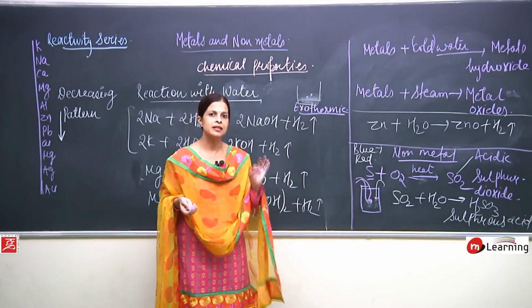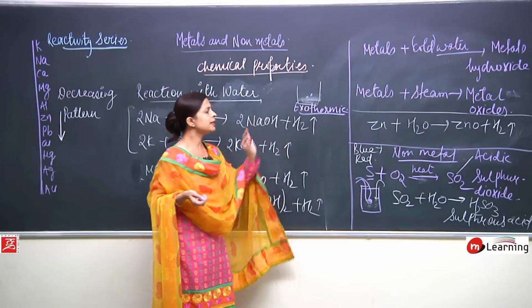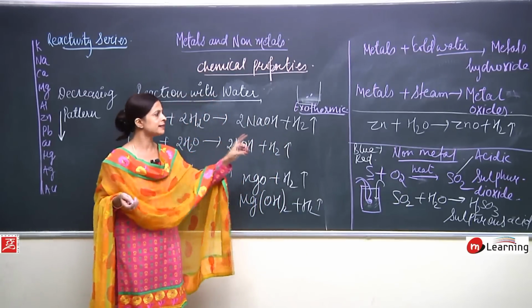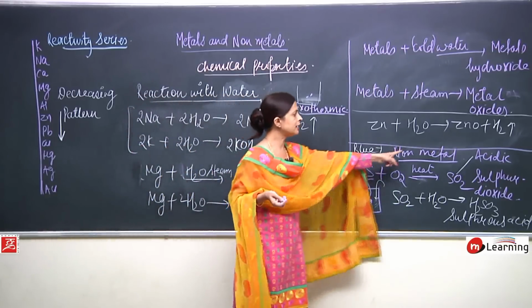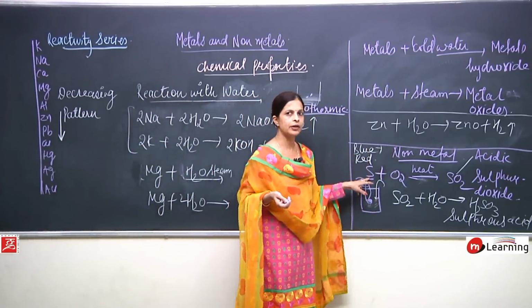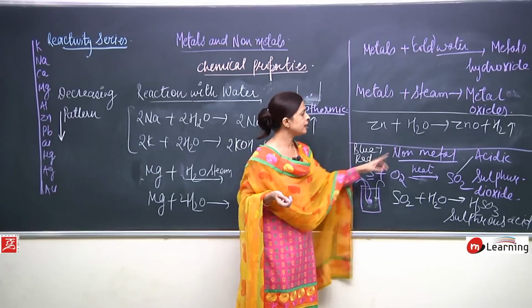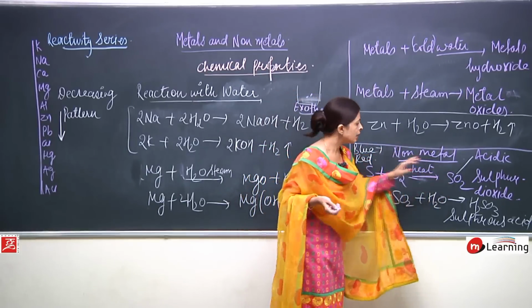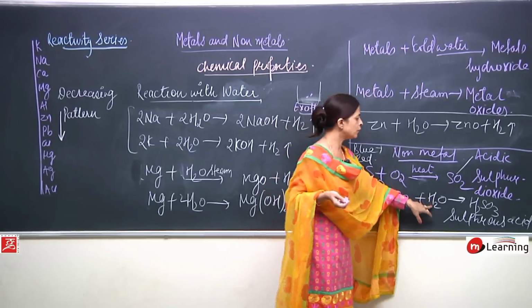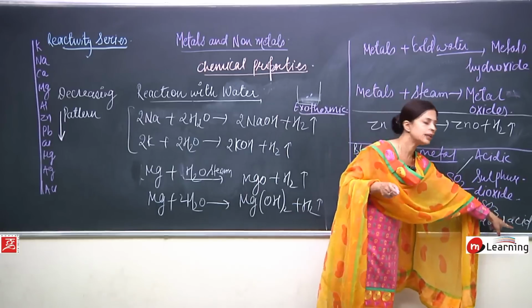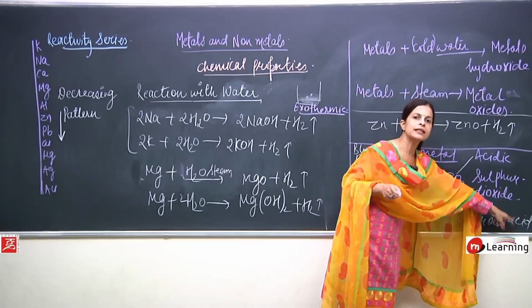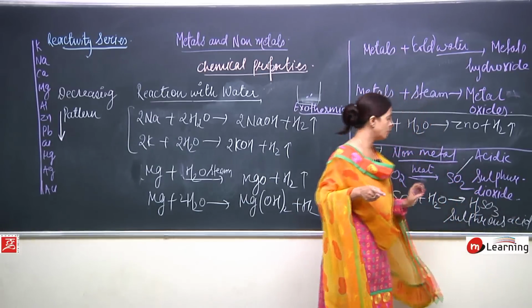So again this proved that non-metal oxides are acidic in nature. What I have done: I have taken one non-metal, sulfur. It is reacting with oxygen, so oxide is being formed. Now this oxide is allowed to react with water, so sulfurous acid is formed. The name only indicates that acid is being formed.